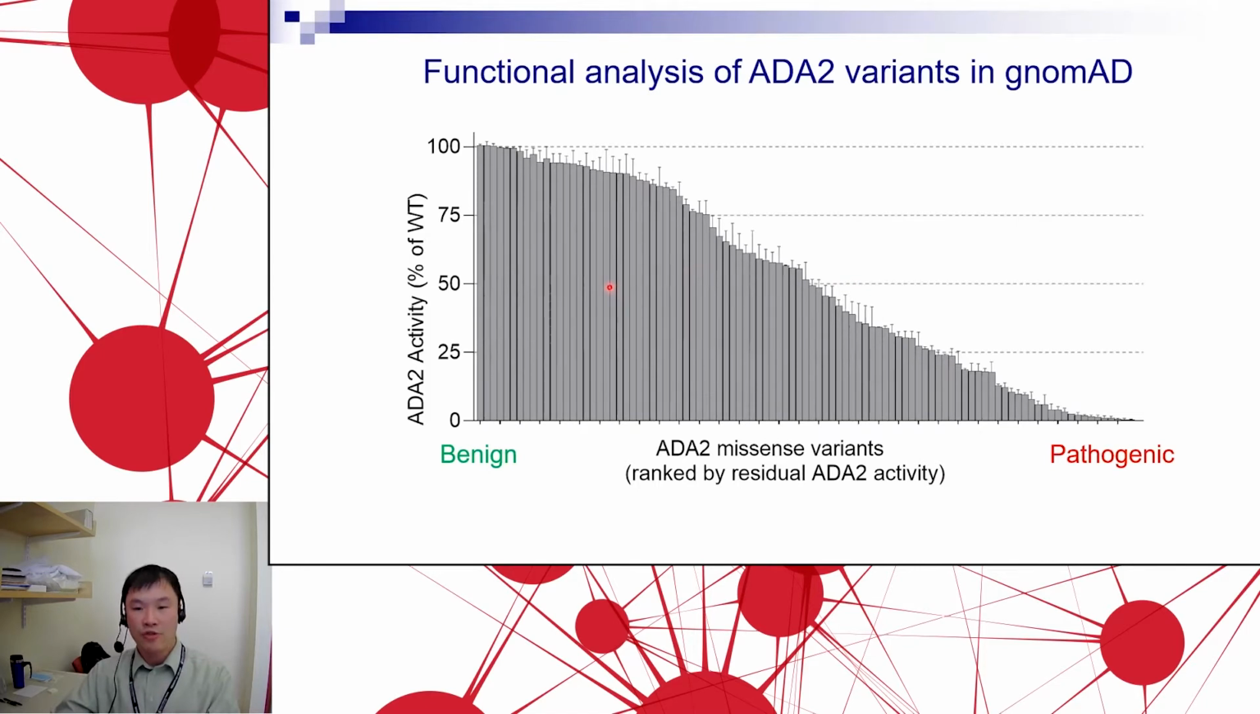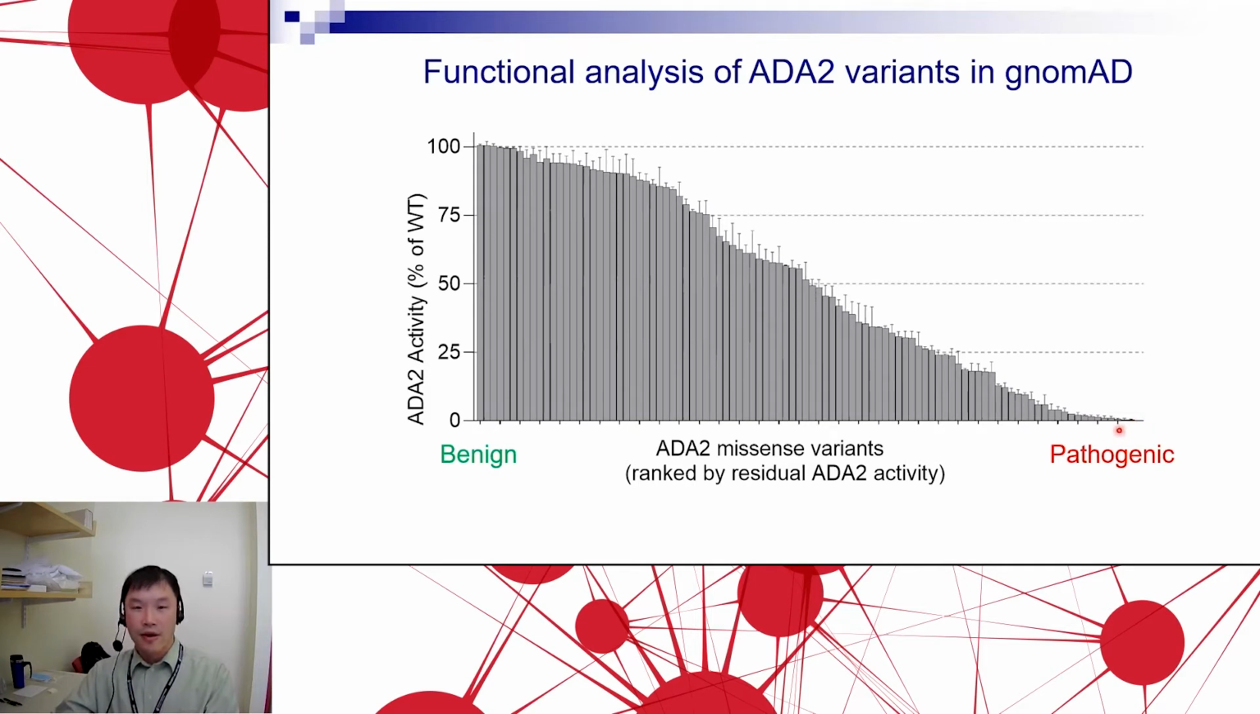So this is a diagram with 100 bars. It's too busy to put individual variants on the bottom here. But we can see that it really forms a nice spectrum. So this is the retained ADA2 activity, right, from the expression of the 100 variants in ADA2, going from many that have no impact at all, near 100% of wild type ADA2 activity, all the way down to the bottom here where we have little activity remaining. So this is again ranked by the residual activity. Sorry, this end would be the benign mutations. On the right end would be the pathogenic variants.